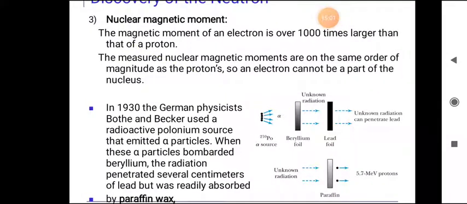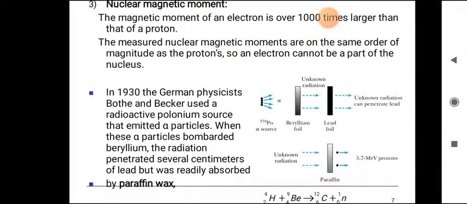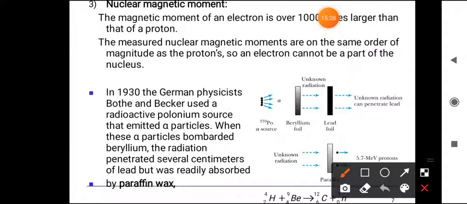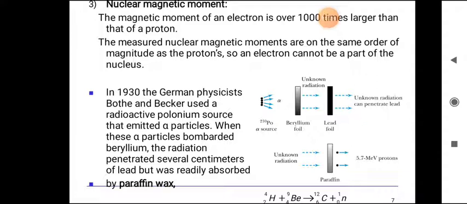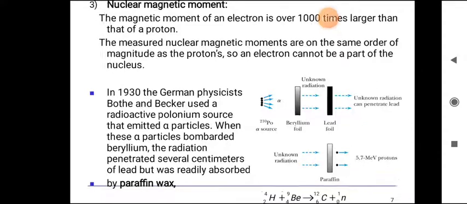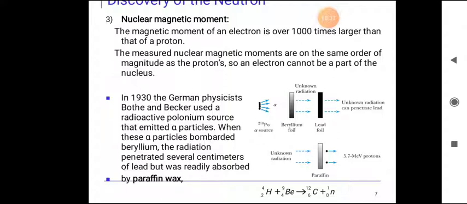See here, we are shown the polonium source, the beryllium foil and the lead foil. Here the unknown radiation can penetrate lead, and the unknown radiation will be absorbed by paraffin wax. Okay, and we have another reaction, hydrogen with beryllium.